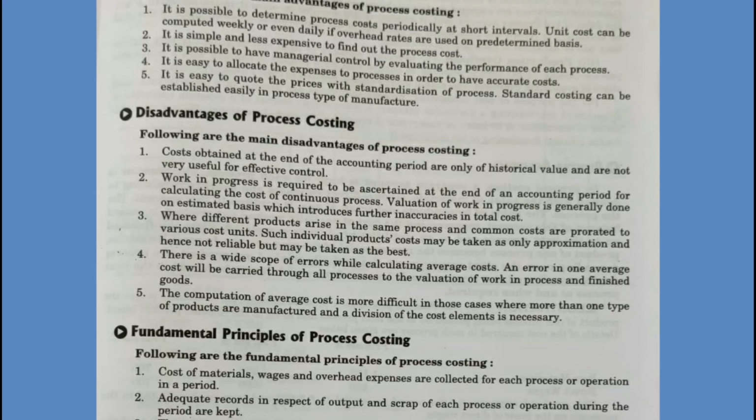Next, the third one is that where different products arise in the same process and common costs are to be apportioned, there is a problem of allocation or apportionment of the joint cost to various products which are produced simultaneously as a result of the same process. In such a case, individual product costs may be taken as only an approximation and hence not reliable, but may be taken as the best.